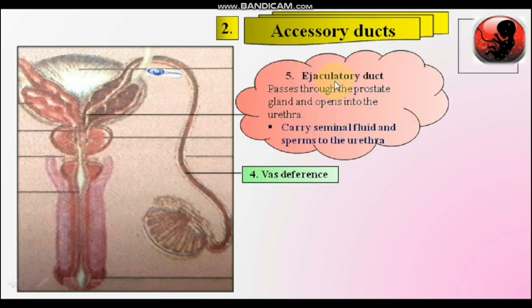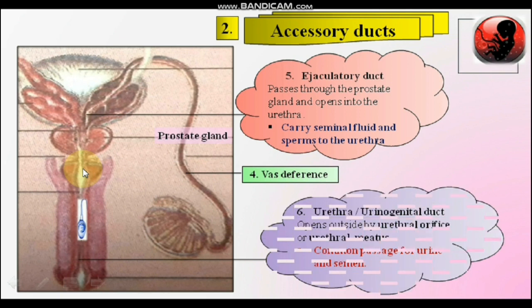Now the sperm enters into the ejaculatory duct, which is a small duct about 2 cm, which passes through the prostate gland into the urethra. Here is the prostate gland. This ejaculatory duct carries the seminal fluid, which is secreted from the reproductive glands, and sperms up to the urethra. Now sperm come into the urethra, which is a long tube about 20 cm long. Here is the urethra part.